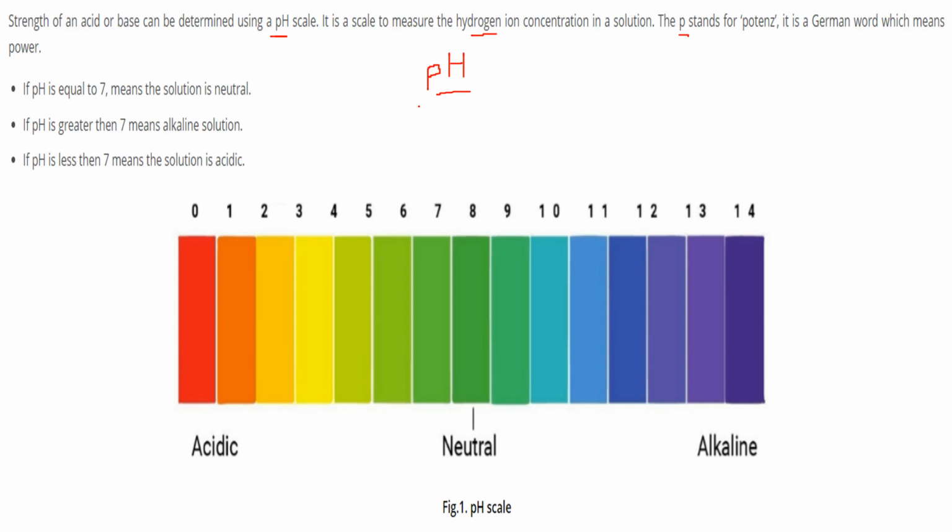The P in pH stands for potens. It's a German word which means power. So there is a scale from 0 to 14. When the pH is equal to 7, the solution is neutral. When the pH is greater than 7, we are going for alkaline or bases. When it is lower than 7, then we are going for acidic. So if it is 0, it's highly acidic. If it is 14, it is highly basic or alkaline.